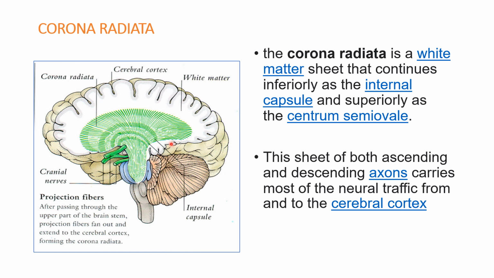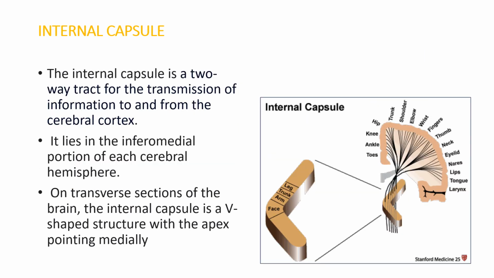This sheet of axons has both ascending and descending fibers, and carries most of the neural traffic from and to the cerebral cortex.